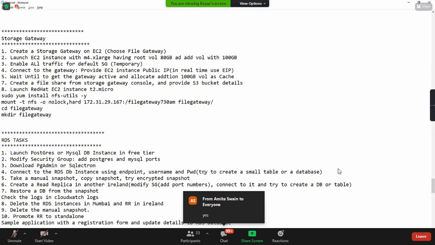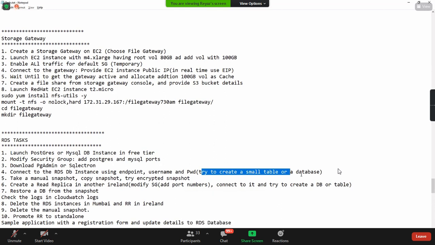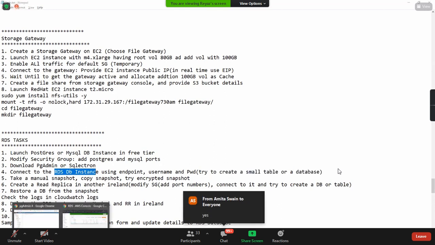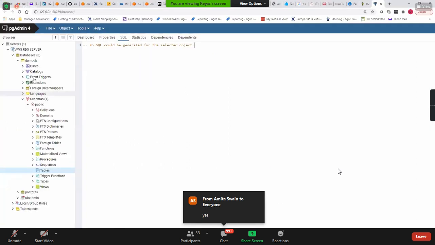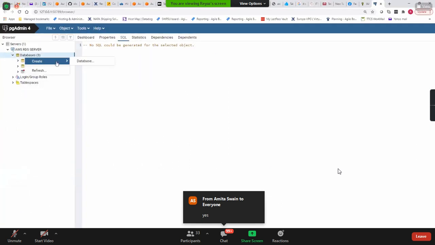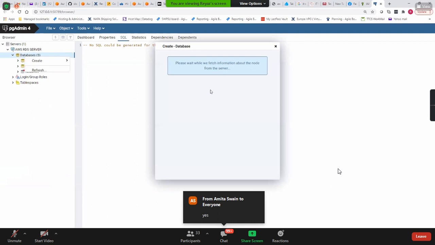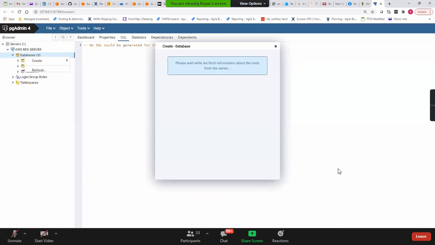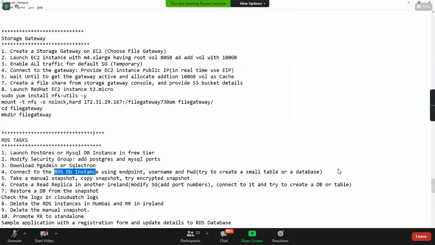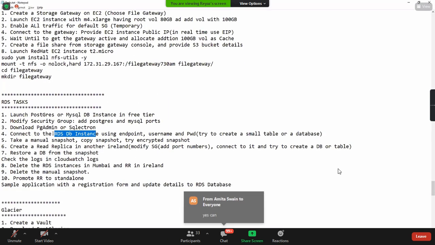And those who are interested, do you know how to create a table? If not, try to create a small table or a database inside the DB instance. Here you can create a database also. Those who are developers, if you need to do that, yeah. So connect to this.